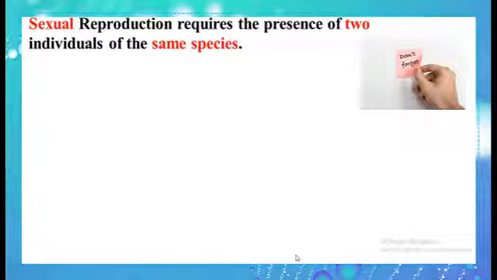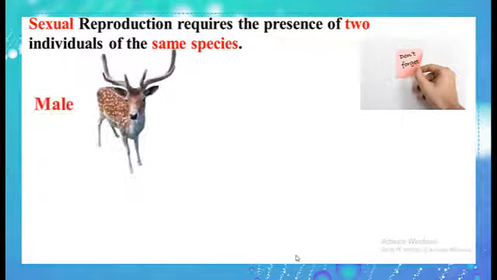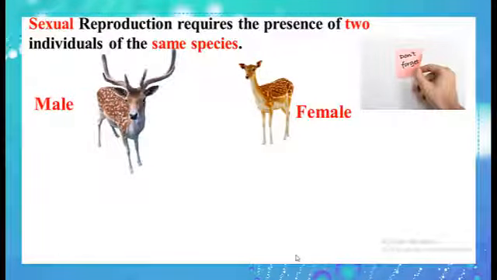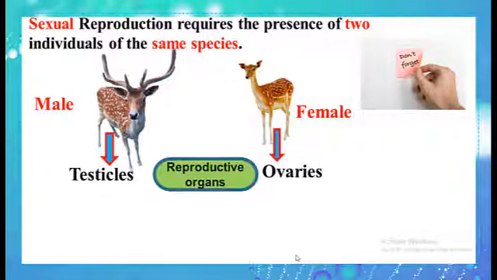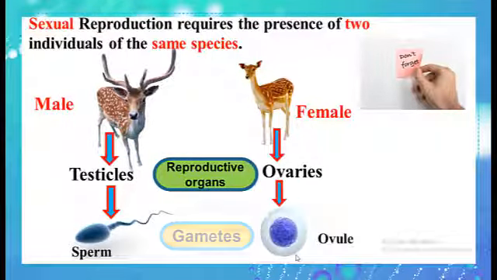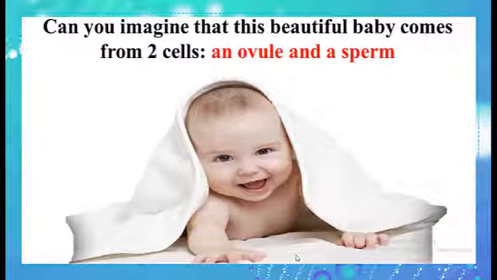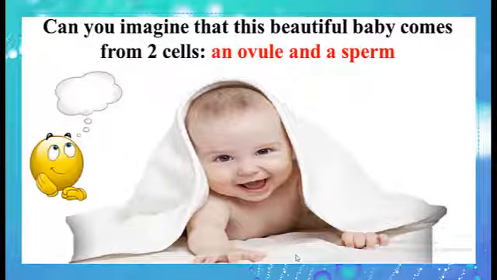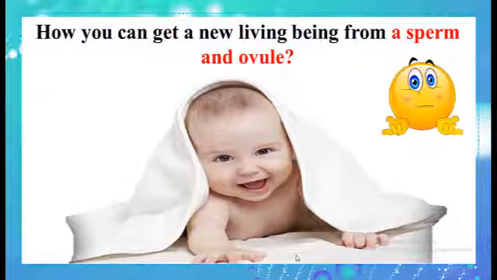Don't forget that sexual reproduction requires the presence of two individuals of the same species. Example, this is the male and this is the female. The testicles and the ovaries are the reproductive organs, and the sperm and the ovule are the gametes. Can you imagine that this beautiful baby comes from two cells, an ovule and a sperm? How can you get a new living being from a sperm and an ovule?